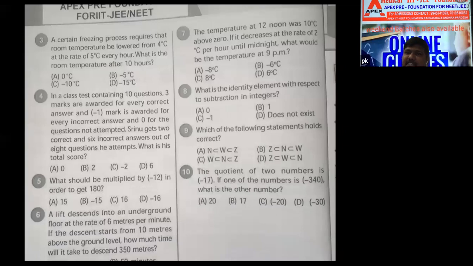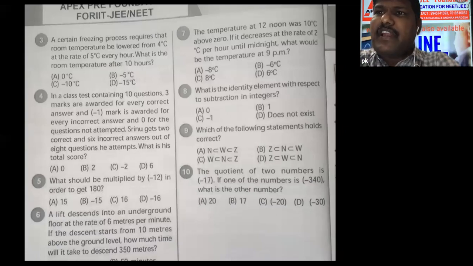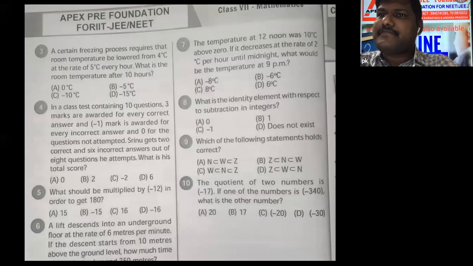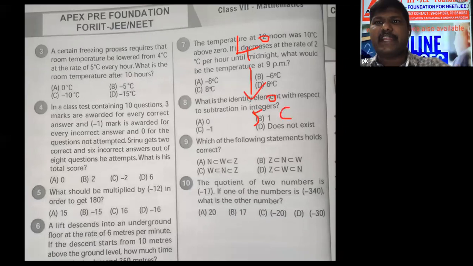A certain freezing process requires that, freezing means cooling, like a refrigerator, cooling we require. Room temperature be lowered from 4 degrees centigrade at the rate of 5 degrees every 1 hour. Every 1 hour it is decreasing 5 degrees centigrade.